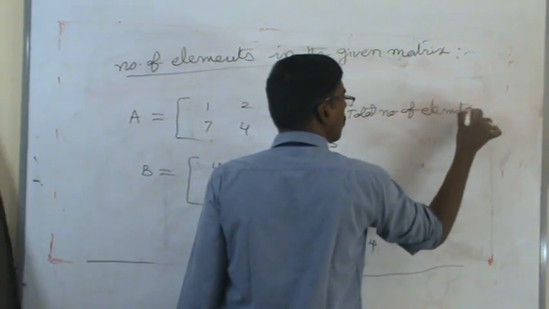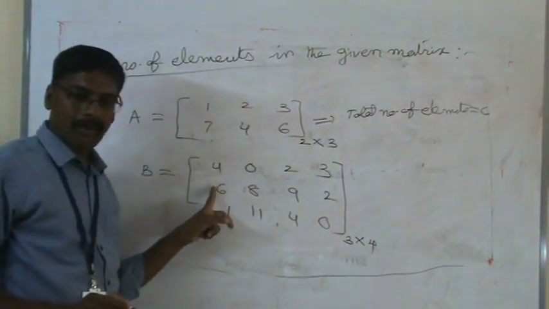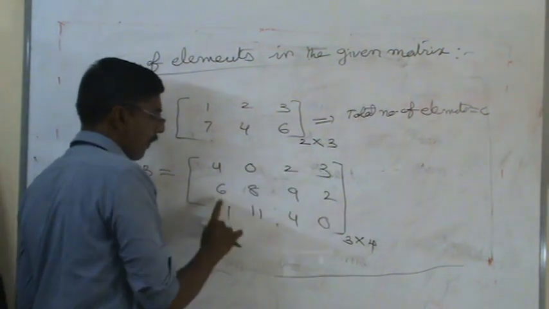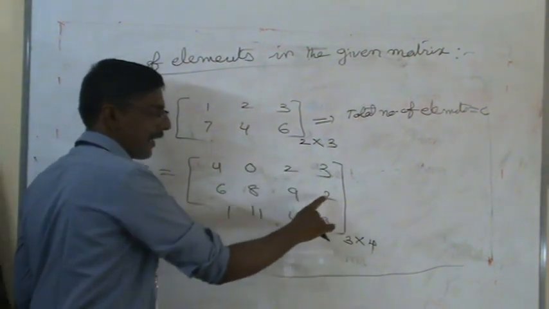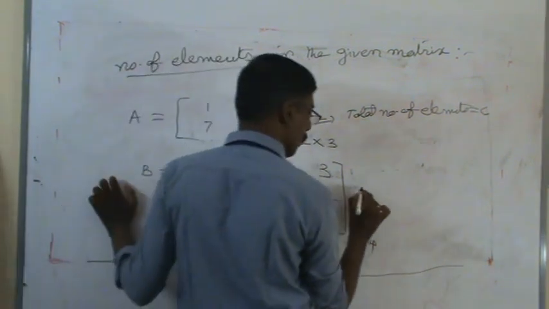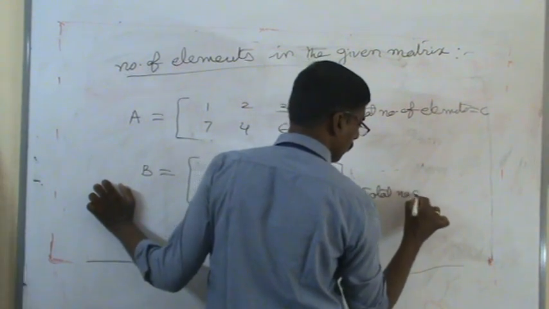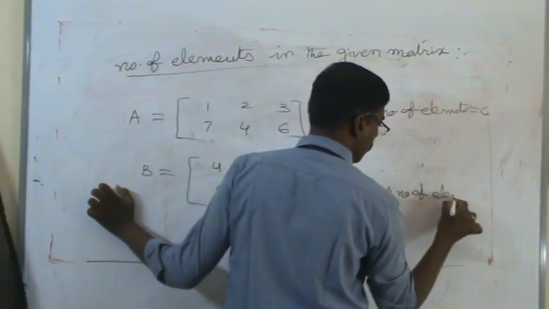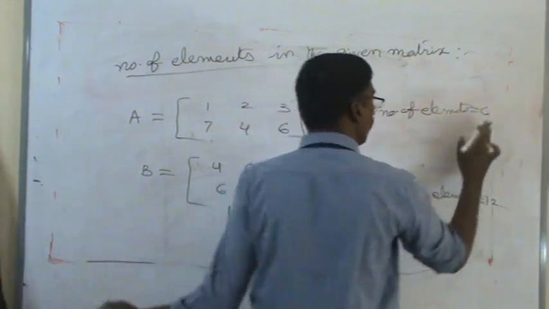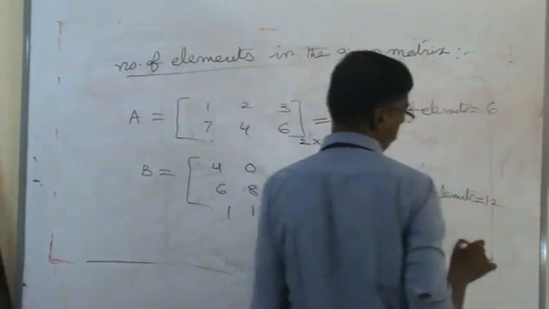Total number of elements is equal to 6. For the second example of the matrix, total number of elements: 1, 2, 3, 4, 5, 6, 7, 8, 9, 10, 11, 12. So the total number of elements value is equal to 12. For the first one, the total number of elements is 6.